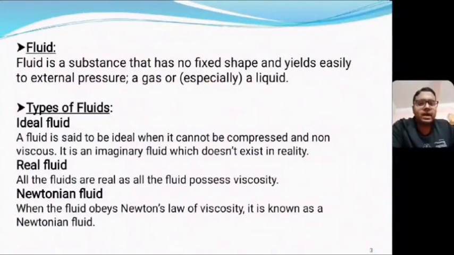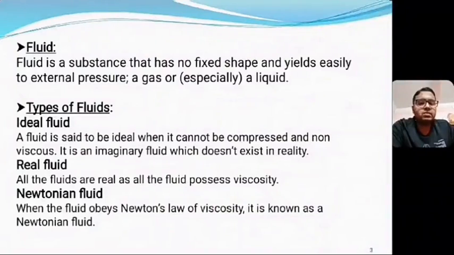First one is ideal fluid. Ideal fluid is such kind of fluid that cannot be compressed and its viscosity is zero, that is, non-viscous. It is a completely imaginary fluid which does not exist in reality. Next one is real fluid. All fluids that exist in the real world are called real fluid, and they obviously possess some viscosity.